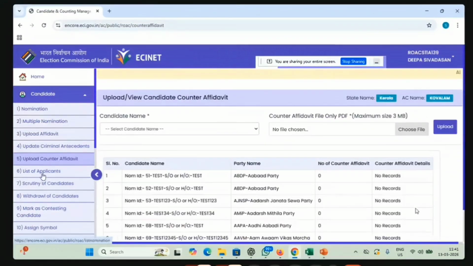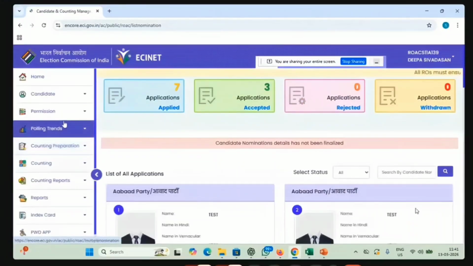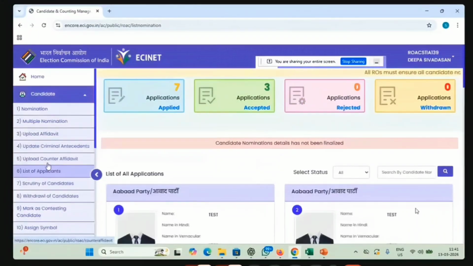Now if you come to the list of applicants. The second step is scrutinizing. Hope you are remembering that after digitalizing all nominations, there will be a particular day assigned for the scrutiny of the nominations. After the scrutiny, the RO will give a list of those who are accepted and those who are rejected. Then you log into the Encore portal, go here, to the scrutiny of candidates.